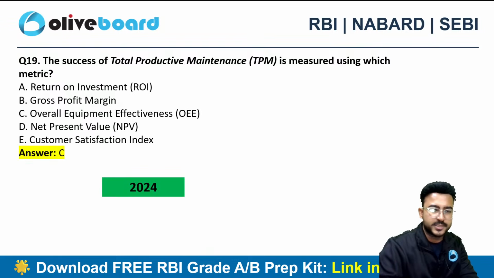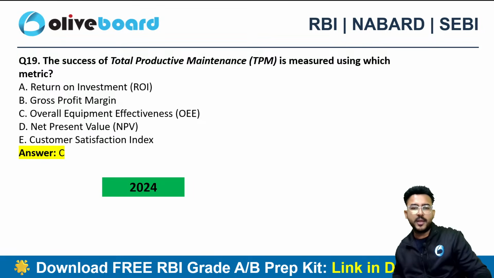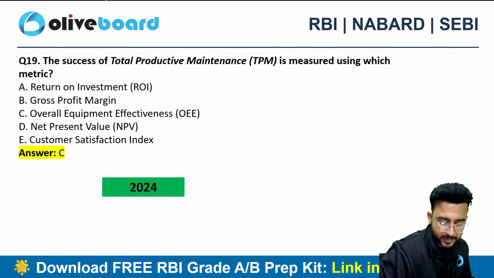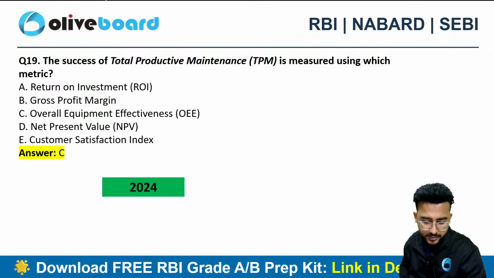And here the correct choice is option C, overall equipment effectiveness, right? OEE is the concept of TPM only.